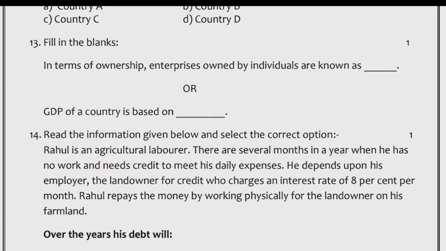Rahul is an agricultural laborer. There are several months in a year when he has no work and needs credit to meet his daily expenses. He depends upon his employer, the landowner, for credit, who charges an interest rate of 8% per month. Rahul repays the money by working physically for the landowner on his farmland.